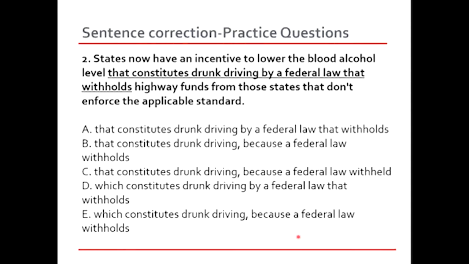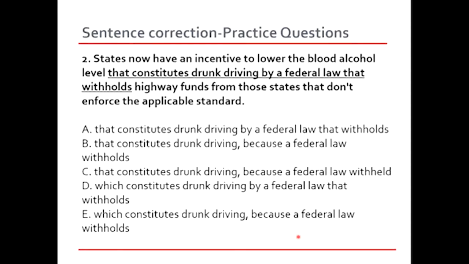Okay, now the next thing that we need to look at. Let's read the sentence again to see what's the third thing that we need to focus on. States now have an incentive to lower the blood alcohol level that constitutes drunk driving by a federal law that withholds highway funds. Now this sentence is becoming confusing because they have introduced two things, and they could have made it clearer by breaking down the sentence into parts. They're talking about a federal law, they're talking about an incentive. So instead of making it too confusing, let's just put a comma maybe and break the sentence into parts so that it becomes clearer.